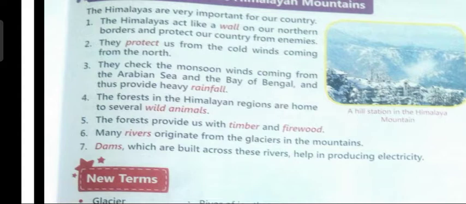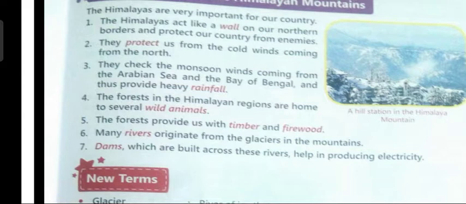So, children, how does the Himalayan mountain help us? The Himalayas are very important for our country. First, it acts like a wall, and protects our country from the enemies. Second, it protects us from the very cold winds that blow from the north direction.